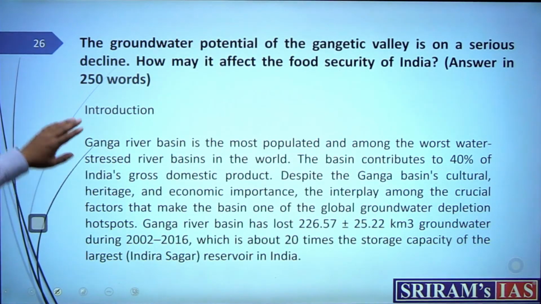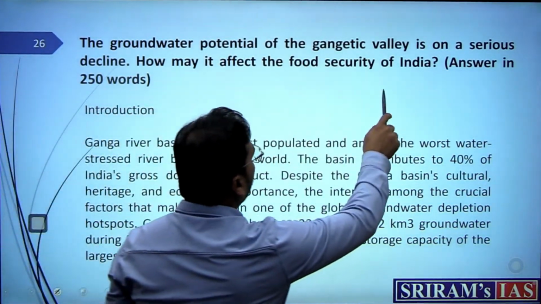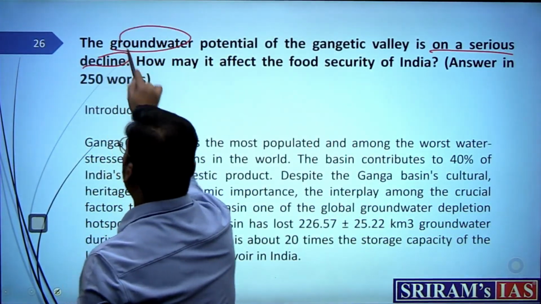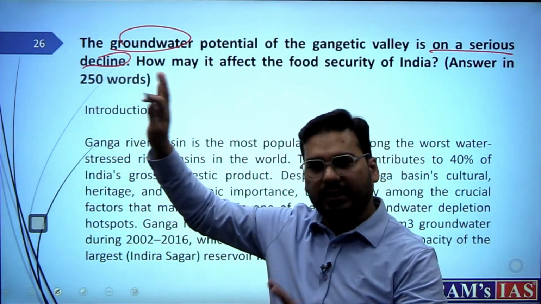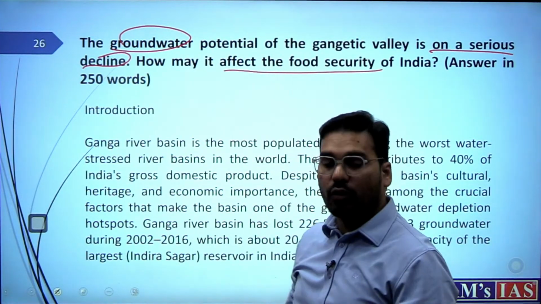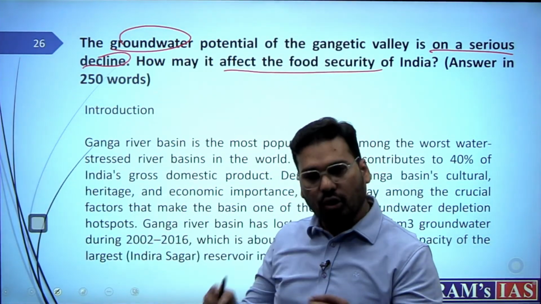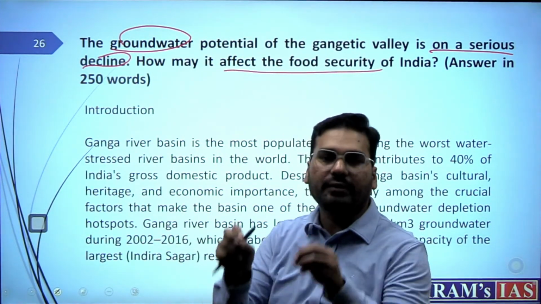Now, the first 15 marker is: the groundwater potential of the Gangetic Valley is on a serious decline. How may it affect the food security of India? So that means this is one thing you need to prove. This is a statement that the groundwater here is declining. But this statement is just written in light of that. You need to explain how it may affect the food security, that too of India. So this statement alone can become a demand, but not that great a demand. The great demand is this, but you can also explain this, or you can give some numbers for that.